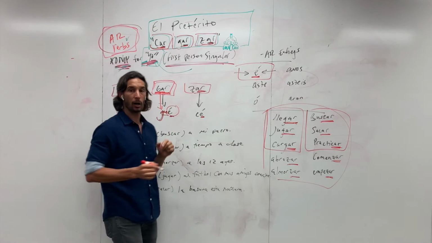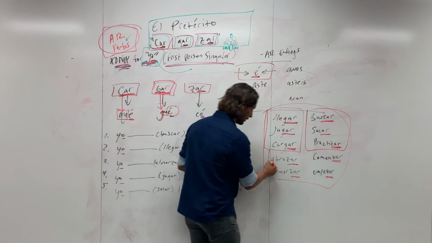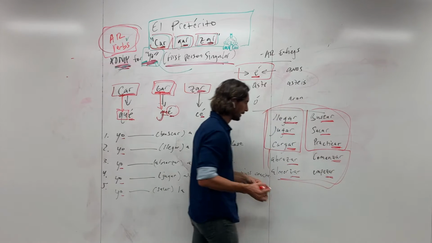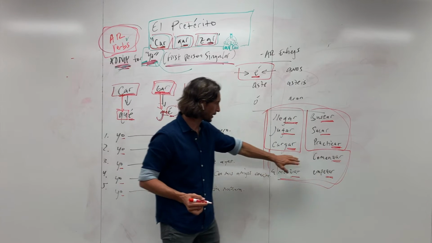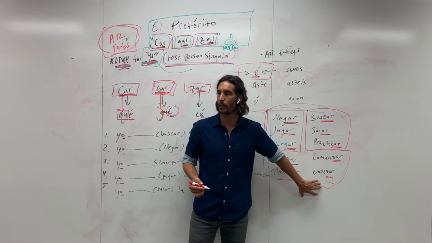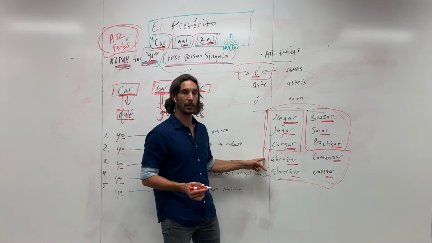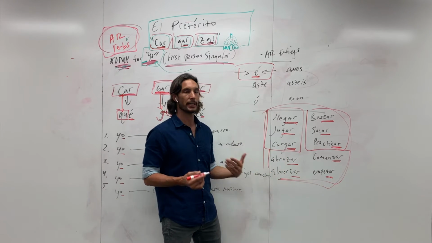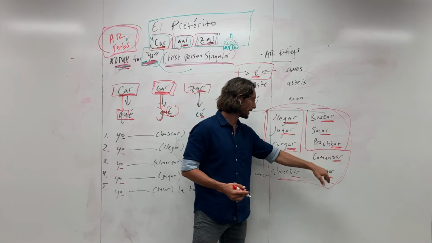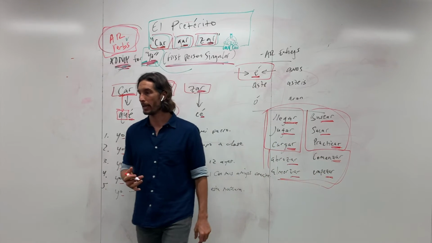And so then the ZAR, right? And so I put 4 of those up there for some reason. I don't know, make it uneven, I guess. Abrazar, almorzar, comenzar, and empezar, right? So you have abrazar, which means to hug. Almorzar is to eat lunch. Comenzar and empezar both mean to begin. So they're synonyms.